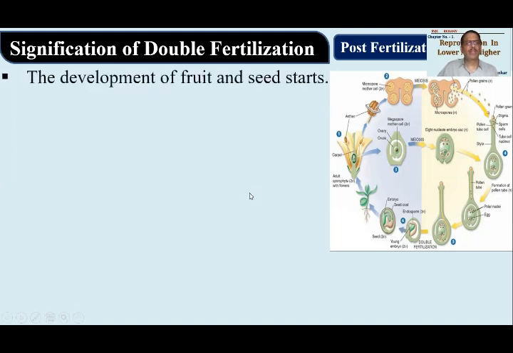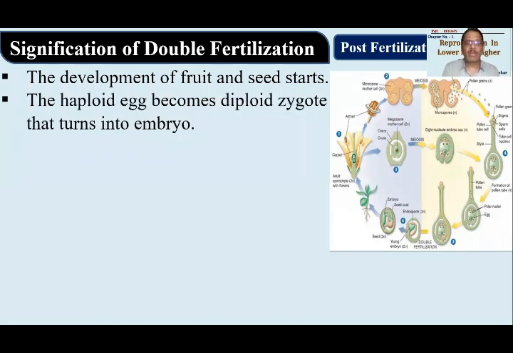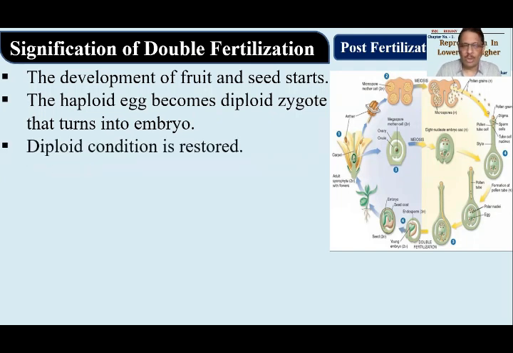So double fertilization के फायदे क्या है? Development of fruit and seed will start. Then there will be haploid egg will become diploid zygote and that turns into embryo. That is another characteristic feature. Okay. Then diploid condition will be restored. सब कुछ समझ में आ रहा है ना, इजी है, इसमें ज्यादा कुछ डिफिकल्ट है नहीं. पहला क्या बोला हम लोगों ने? डेवलपमेंट ऑफ फ्रूट एंड सीड विल स्टार्ट. डेवलपमेंट स्टार्ट हो जाएगी. ओके.